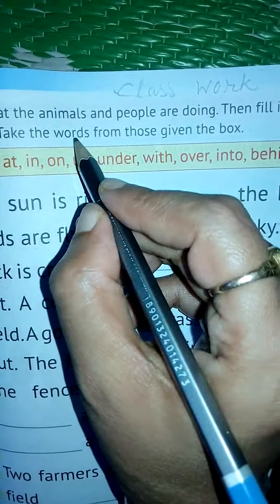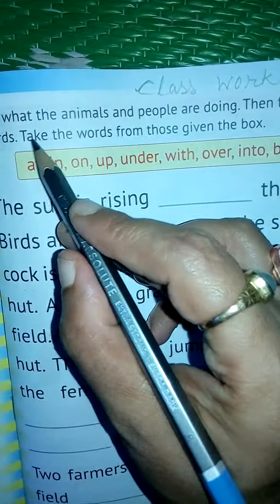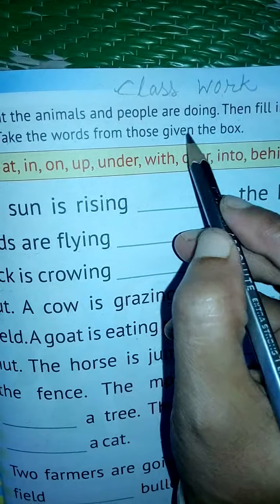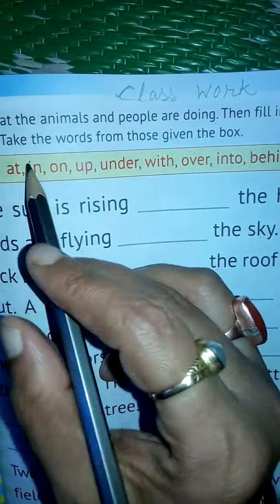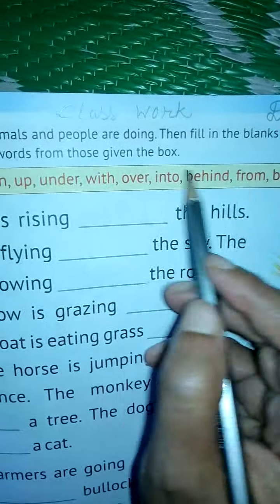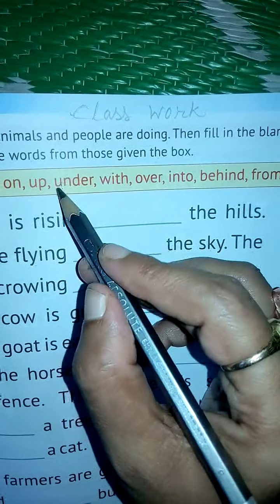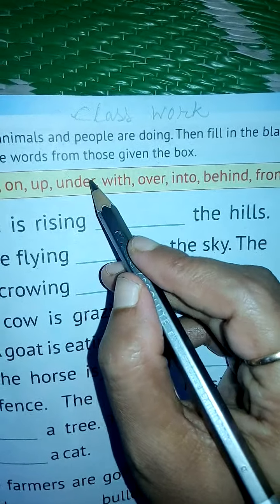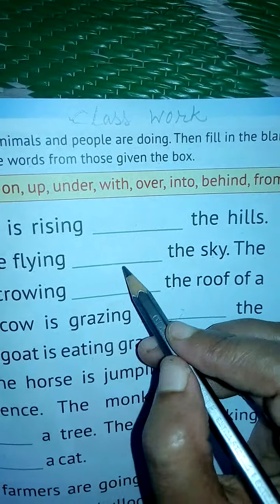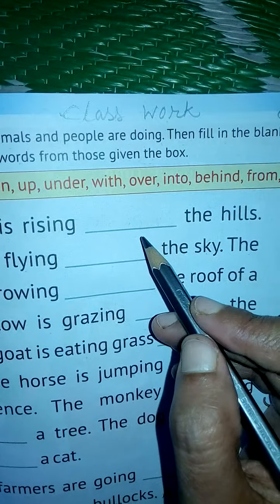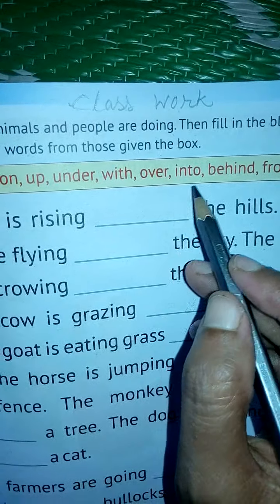Where do we take the words from? Take the words from those given in the box. See here one box is given and some words are written in the box, isn't it? So we have to take one word from this box, then put it here to fill in these blanks. So let's start.